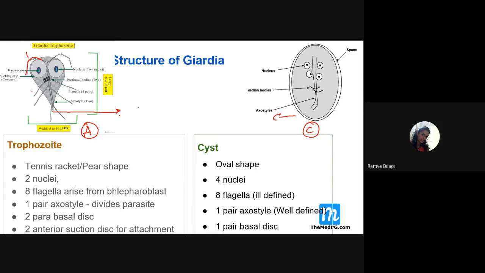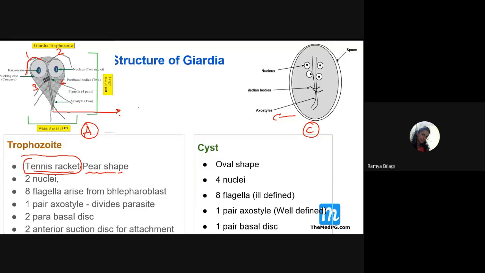How many flagella does this fellow have? Eight. So, totally he has got 8 flagella. That means 4 pairs of flagella are present. Then, what is the shape of this fellow? How does he look? He looks like a pear shape or it is tennis racket shaped.